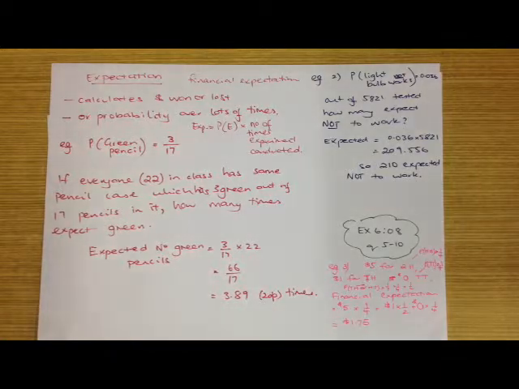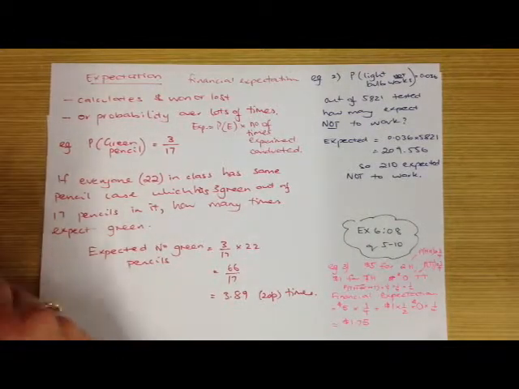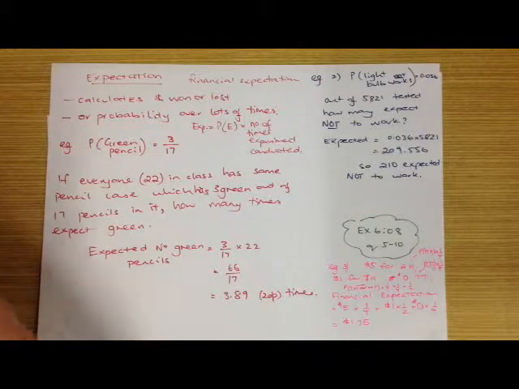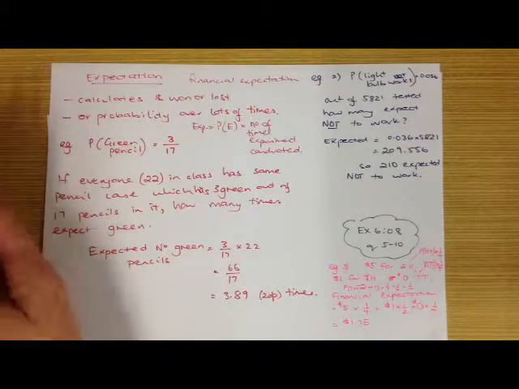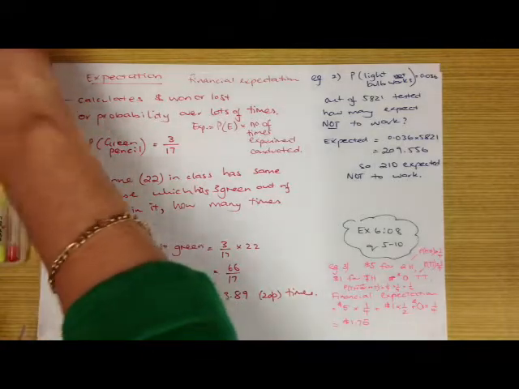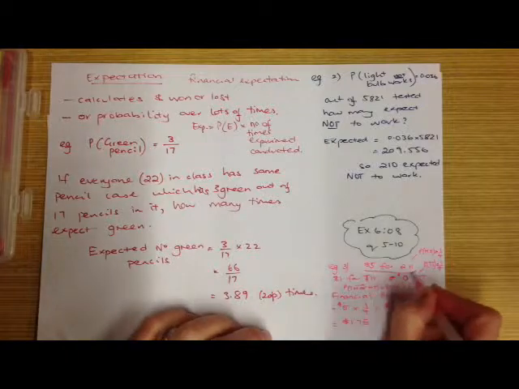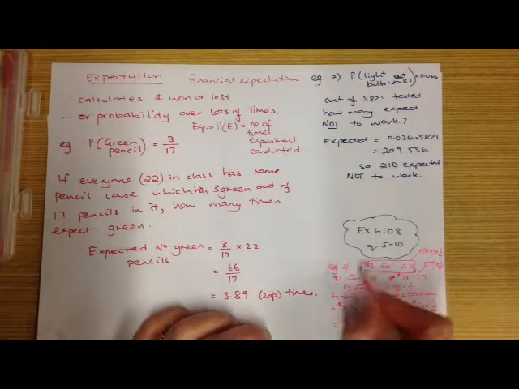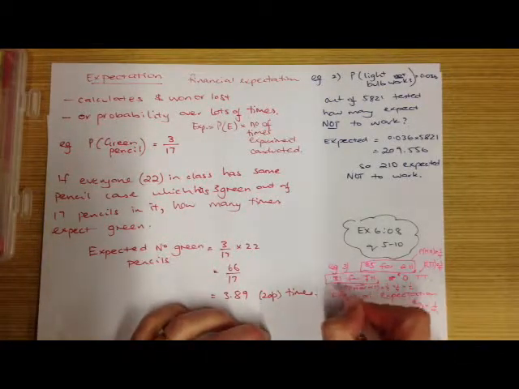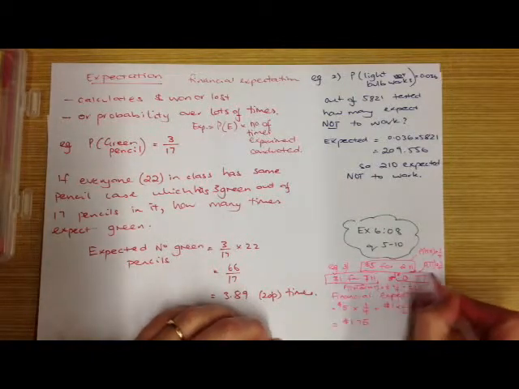Sometimes if we're looking for the financial expectation, we might be looking at it in terms of how much money. So in example number 3, if I toss 2 coins, there are 4 outcomes. I can have a head then a tail, a tail then a head, and so on. I can have $5 if I get 2 heads, $1 if I get a tail and a head in any order, and I get nothing if I get 2 tails.